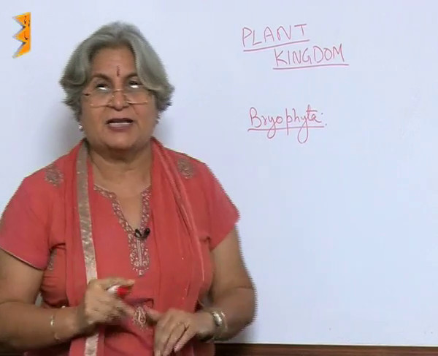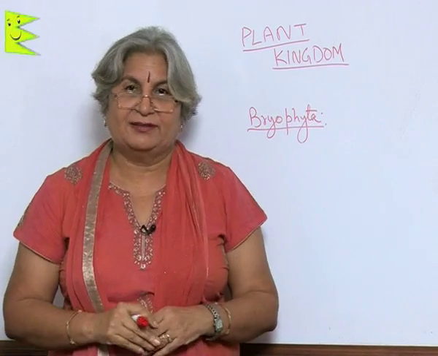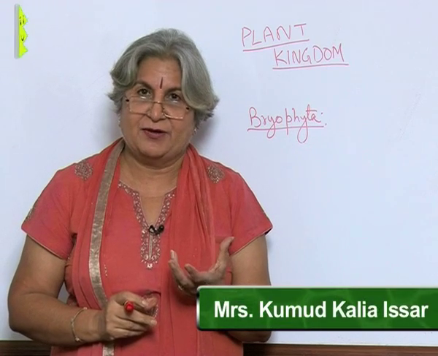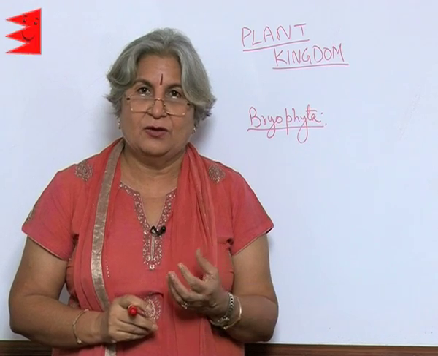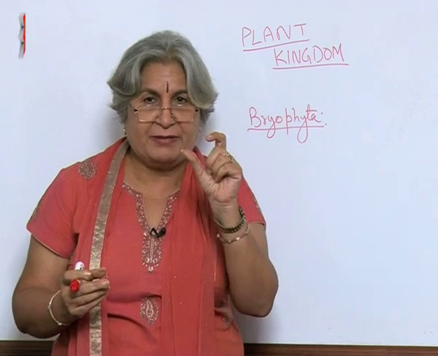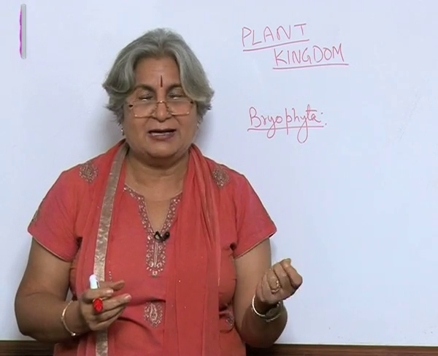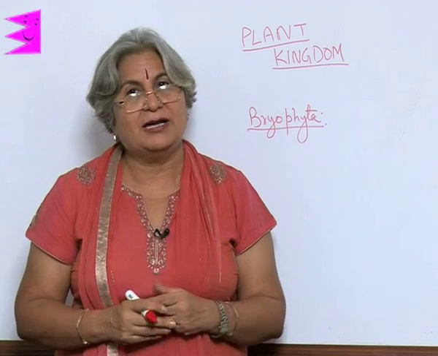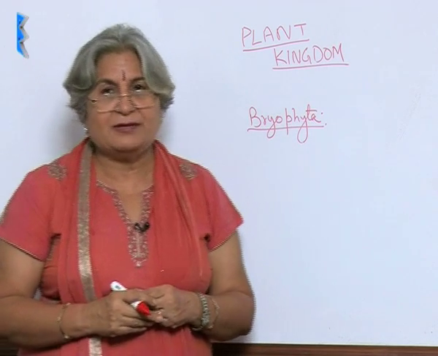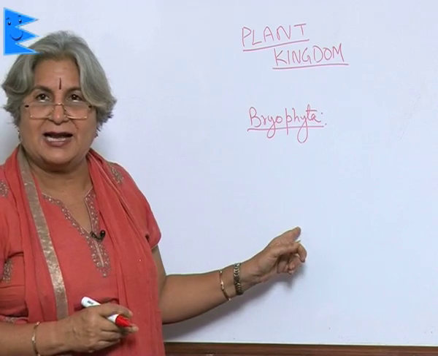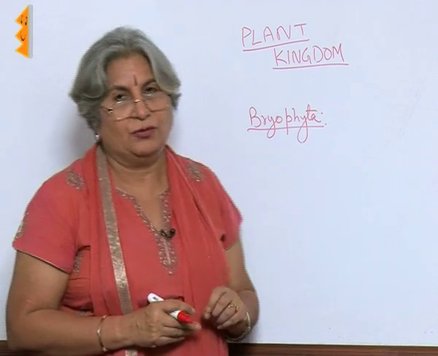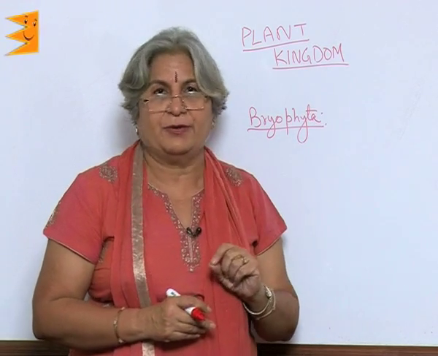The bryophytes are multicellular. They are also called the amphibians of the plant kingdom. Who are amphibians? Amphi means both. So, those organisms which can live on land as well as in water are called amphibians. So, does that mean the plant also can live in land as well as water? No, they need water for reproduction.